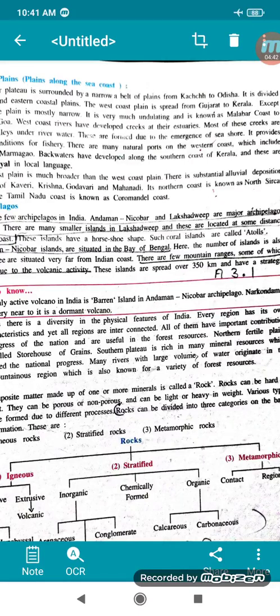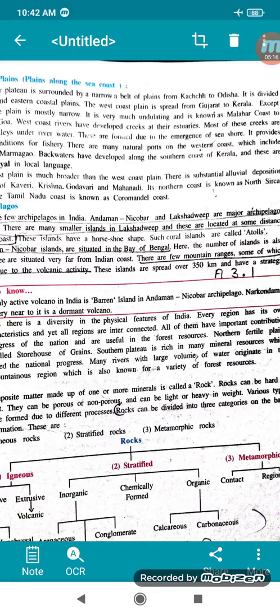Many rivers with a large volume of water originate in the northern mountainous region, which also has a variety of forest resources. So what we have concluded here is that these different physiographic regions give us resources: forest resources, the northern fertile plain as storehouse of grains, and the southern plateau rich in minerals.